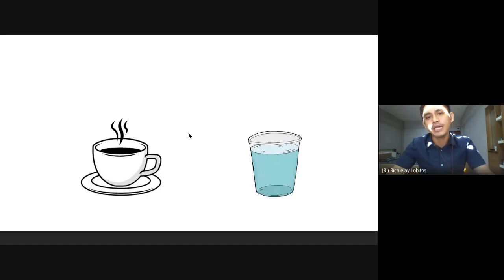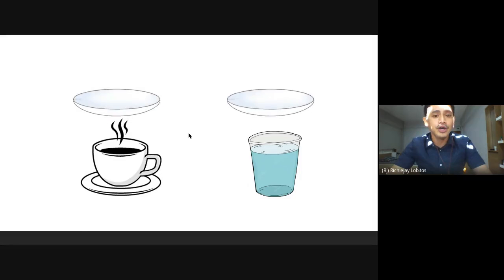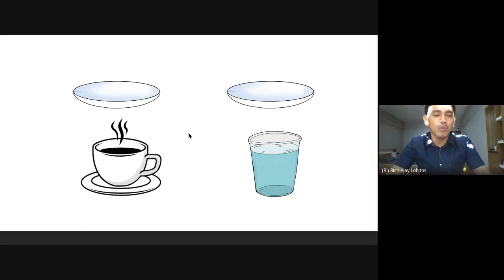So I have this one example here, a hot coffee and a glass of water at room temperature. If you put a watch glass above them, where do you think you will observe condensation appearing quickly or fast?